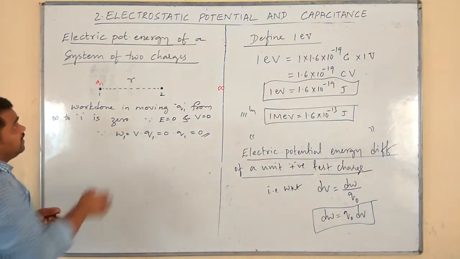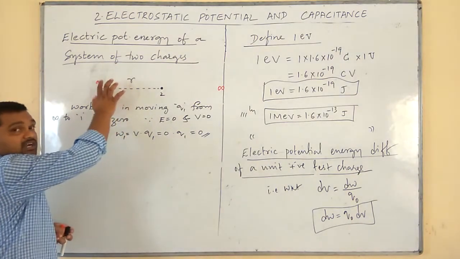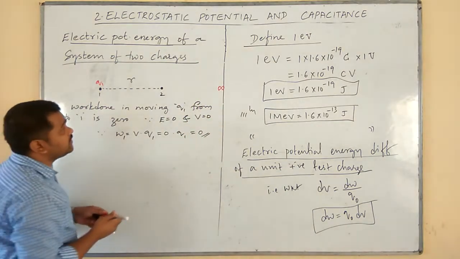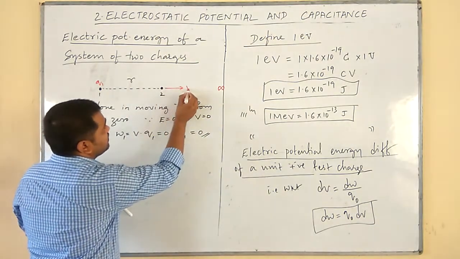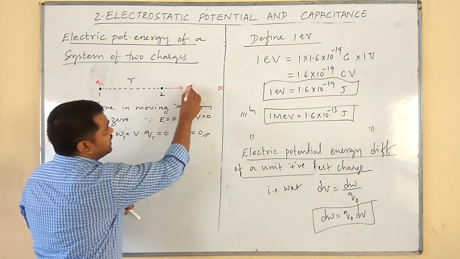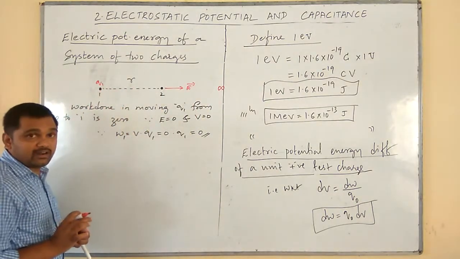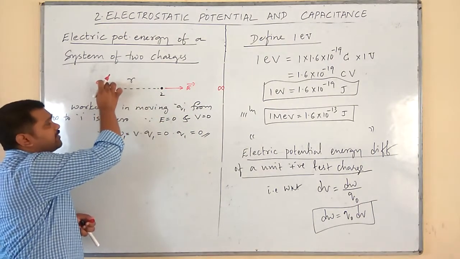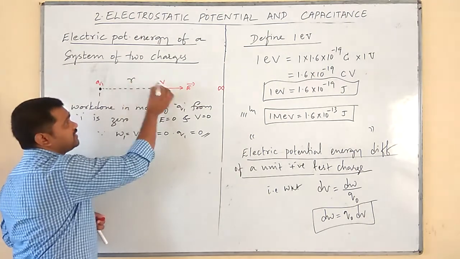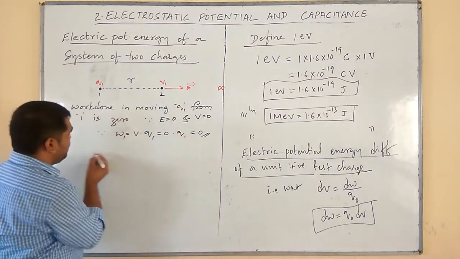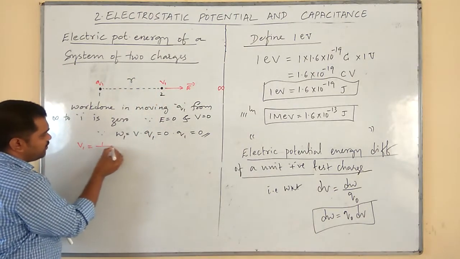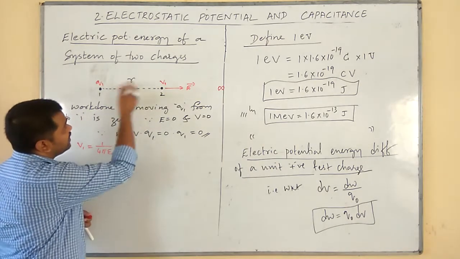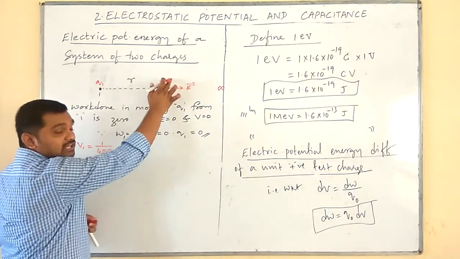Next, as soon as I place this charge Q1 here, it starts producing the electric field. In which direction? In this direction. This is the direction of electric field of Q1. At this point, its effect is there. That is, the potential of charge Q1 is there. That V1 is given by 1 upon 4 pi epsilon naught Q1 over r. This is the potential right now.